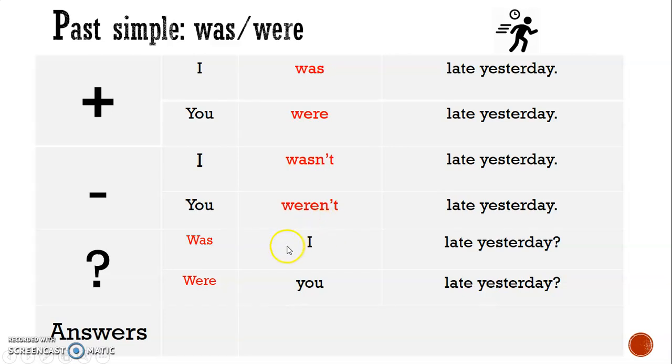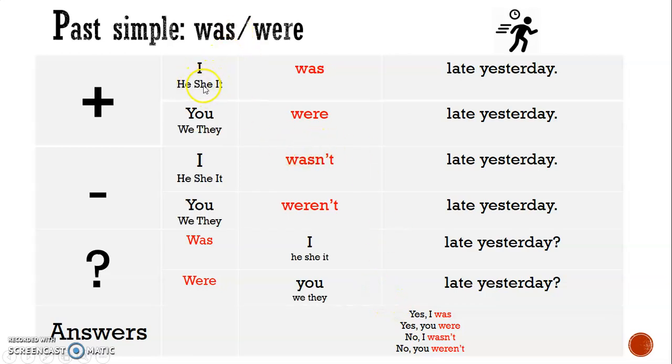For questions, like in the continuous, we move the auxiliary first. Was I late yesterday? Were you late yesterday? And the answer is yes, I was. Yes, you were. No, I wasn't. No, you weren't.